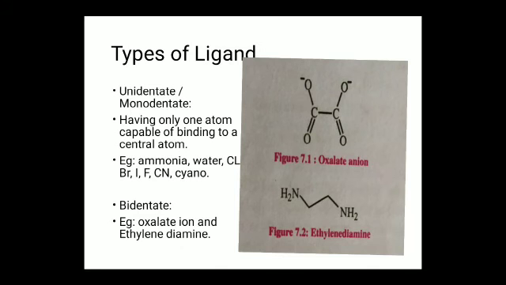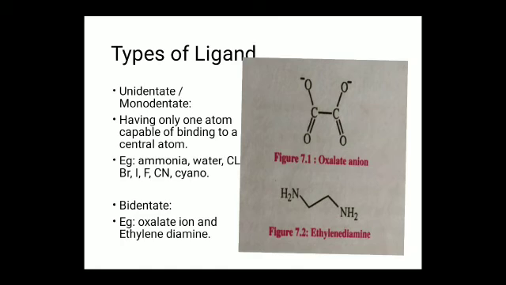Types of ligands. Unidentate ligands, also called monodentate, have only one atom capable of binding to a central atom. Examples: ammonia, water, chloride, bromide, iodide, fluoride, cyanide, and cyano compounds.